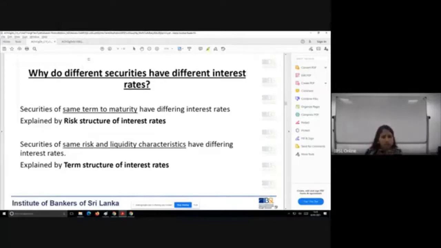One is you can see securities with the same maturity time but still different interest rates. Okay, so you can see a treasury bond and a debenture both for a 5 year period, but the interest rate gap is very drastic.